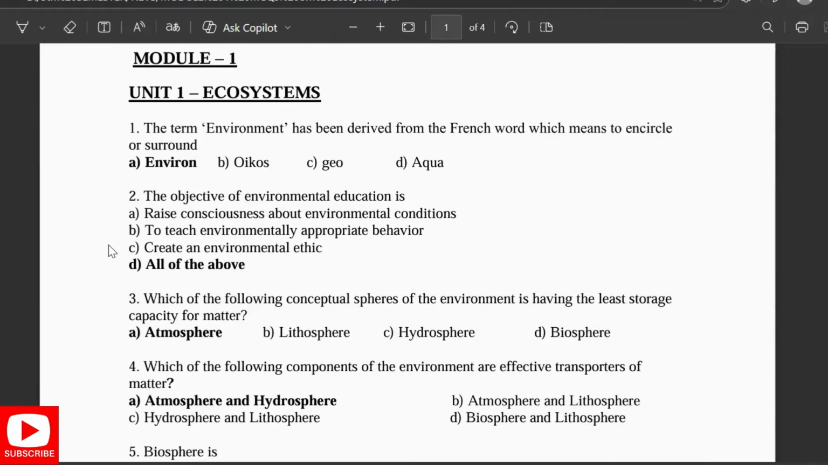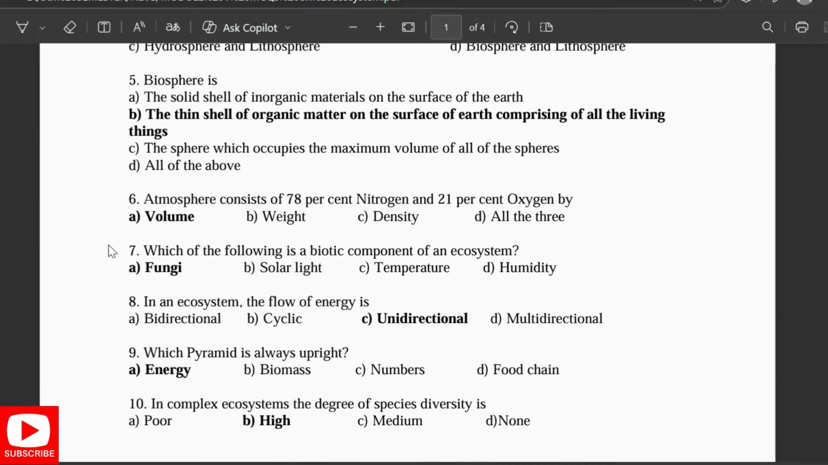Ecosystem. The term environment has been derived from the French word which means to encircle or surround, that is, environ. The object of environmental studies education is to raise the consciousness about the environmental conditions, to teach environmental approach, behavior, create an environmental ethic. Which of the following conceptual spheres of the environment is having the least storage capacity for matter? Atmosphere. Which of the following components of the environment are effective transporters of matter? Atmosphere and hydrosphere. Biosphere is a thin shell of organic matter on the surface of the earth comprising of all living things. Atmosphere consists of 78% nitrogen and 21% oxygen by volume.